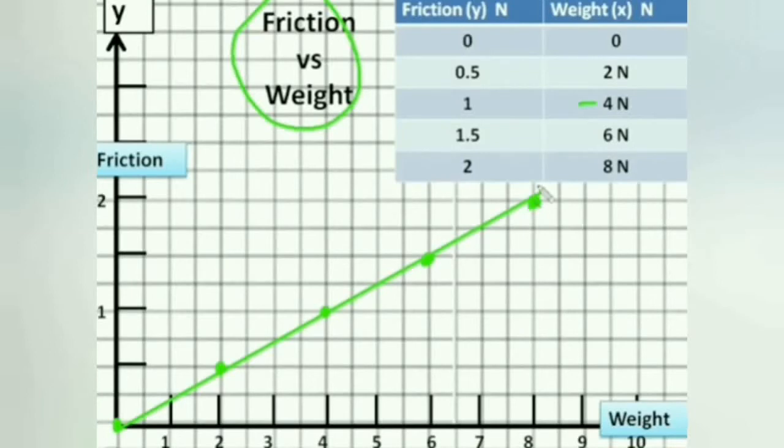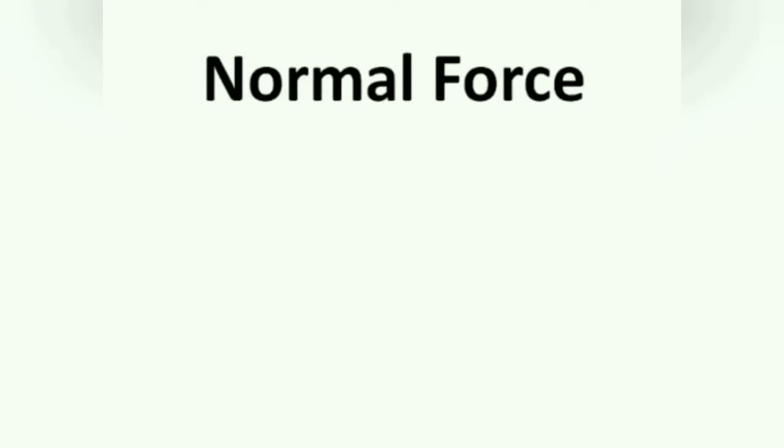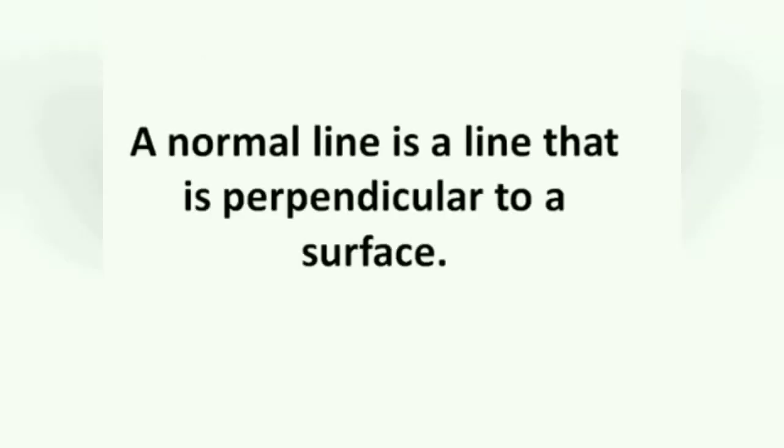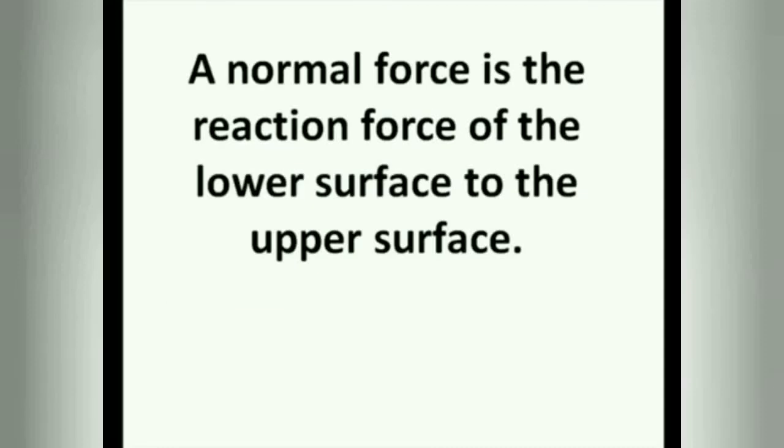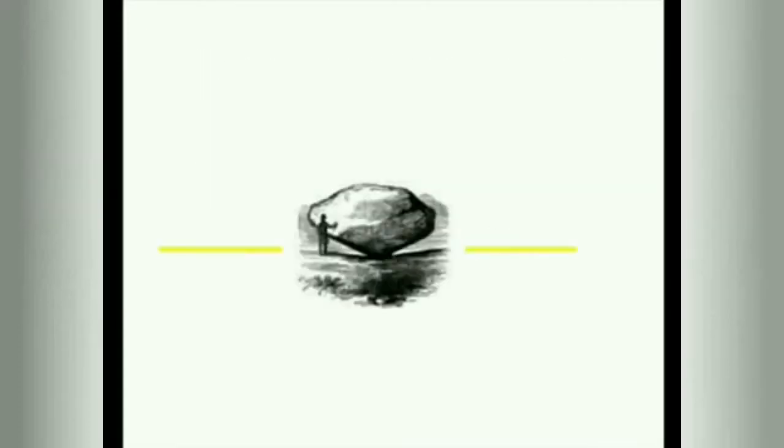But wait, this is not the appropriate term to be used over here. Instead, we make use of normal reaction force. So a normal line is a line that is perpendicular to a surface. So let us draw a horizontal line, and then let's draw a perpendicular to this horizontal line. This line is known as the normal line. So a normal force is the reaction force of the lower surface to the upper surface.